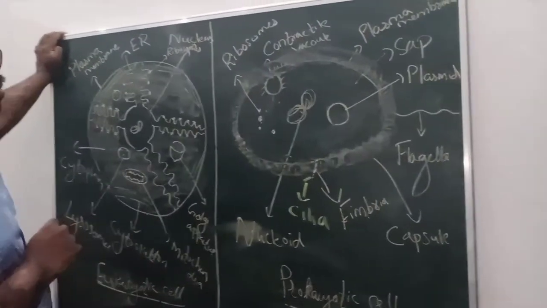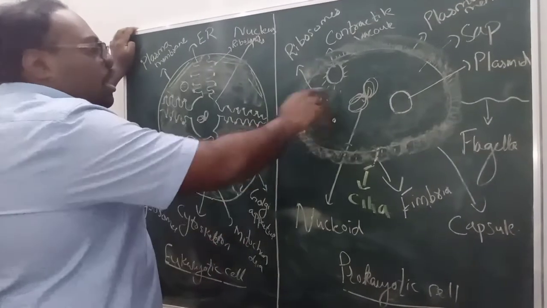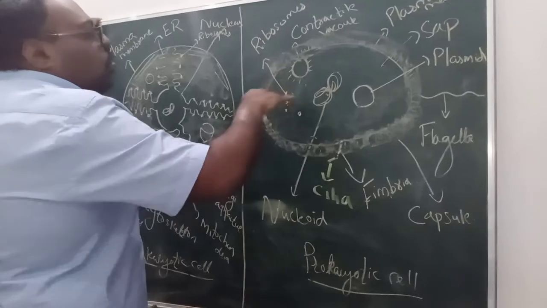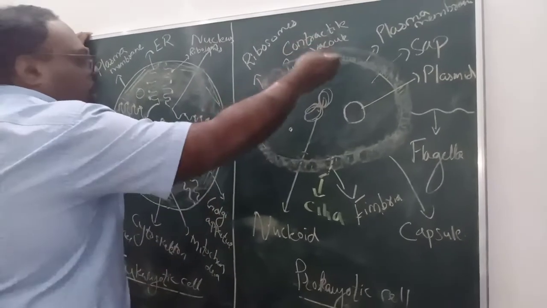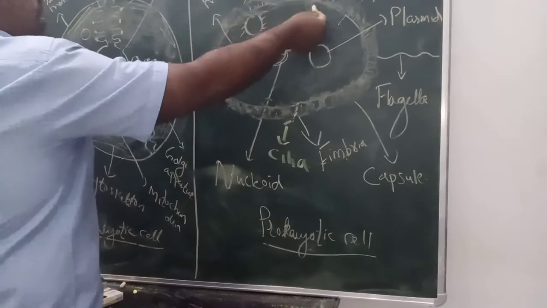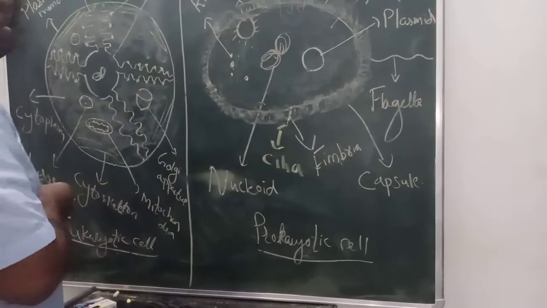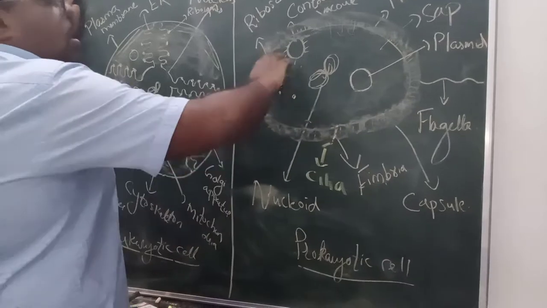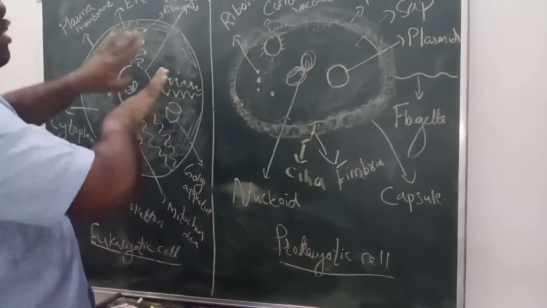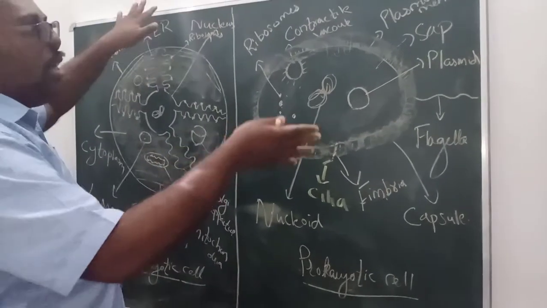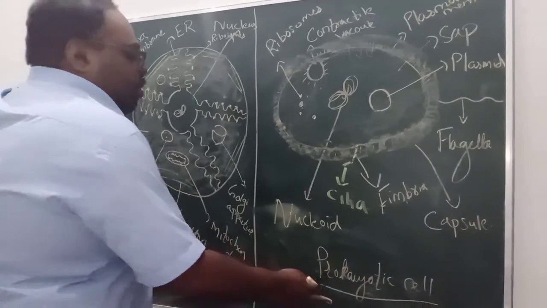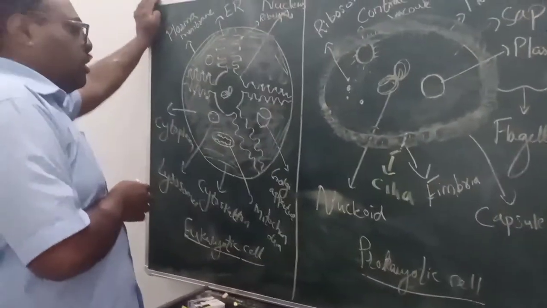Apart from that, some of the prokaryotic cells have contractile vacuoles. Contractile vacuoles help to do osmoregulation. Since most of them live in water, in aquatic conditions, there is a chance for the entry of water through the plasma membrane by the process of diffusion. So the contractile vacuole functions like a motor, and it throws off the extra water that is coming from outside. So these are the main differences between a prokaryotic cell and a eukaryotic cell. Thank you.